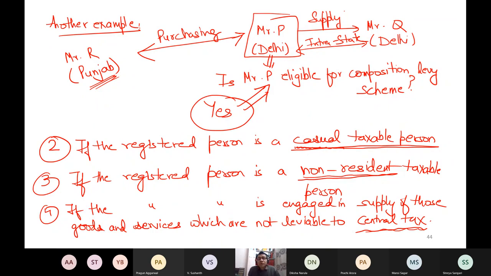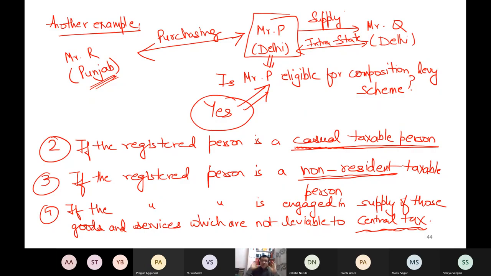On every import and export, by default it is treated as interstate supply as defined in the act. So when you do any import, of course, central tax is not applicable. So that importer cannot say that I want to opt for the composition levy scheme. It's not allowed.